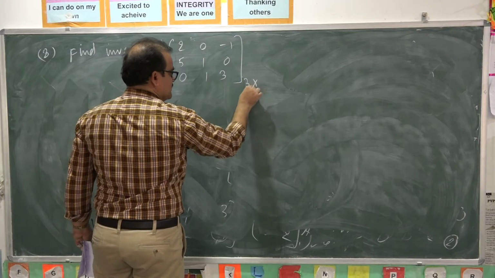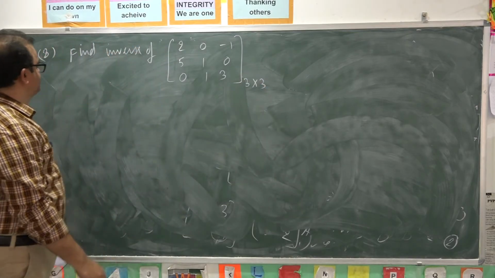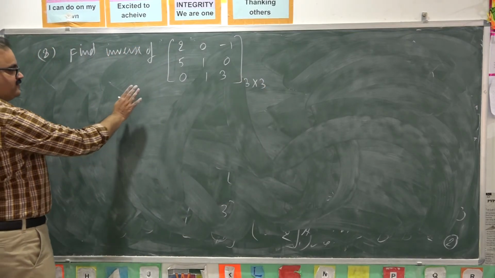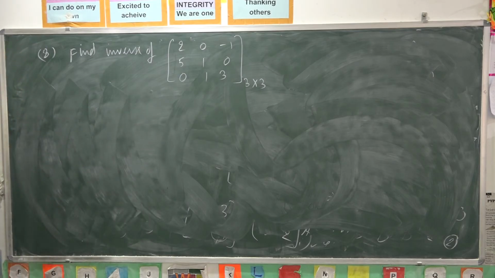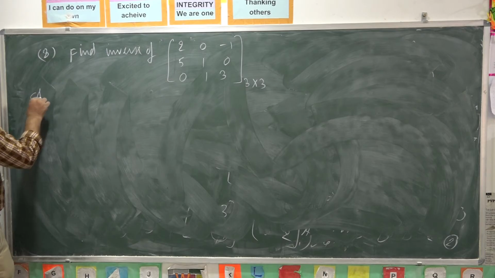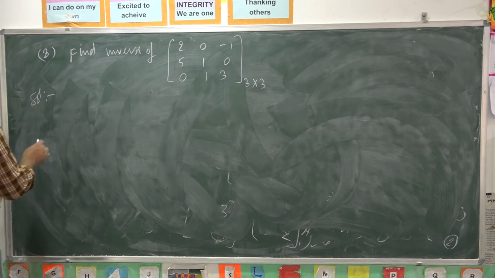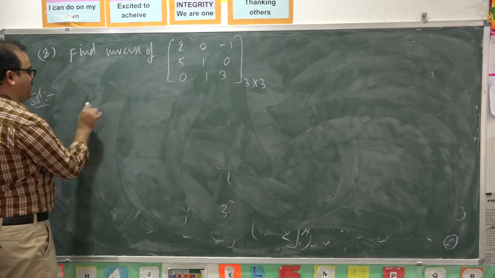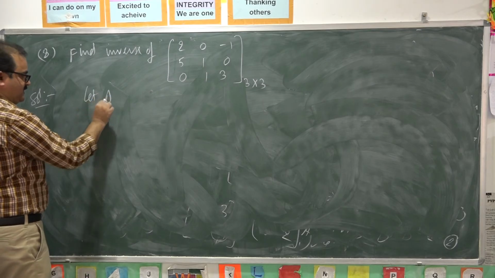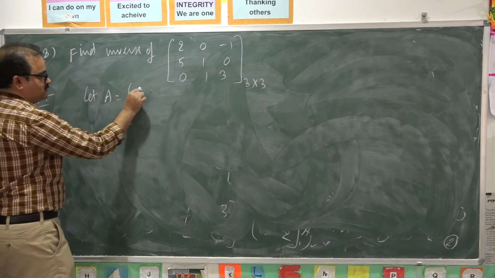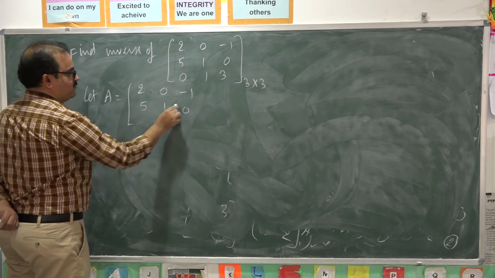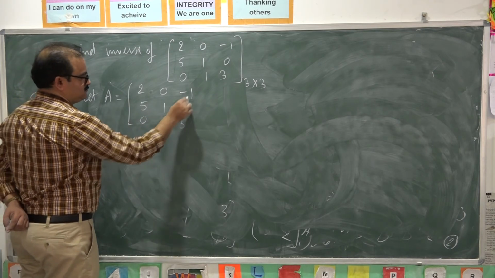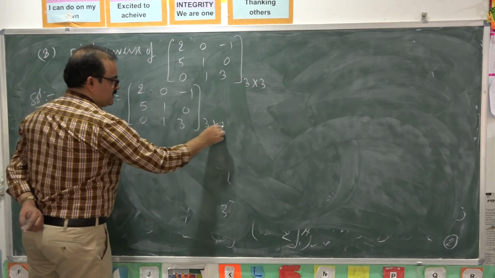It is a matrix of order 3 by 3. Here we want to find inverse of this matrix by using elementary row operations. Take the matrix as A. Let A is equal to 2, 0, minus 1, 5, 1, 0, 0, 1, 3. This is of order 3 by 3.